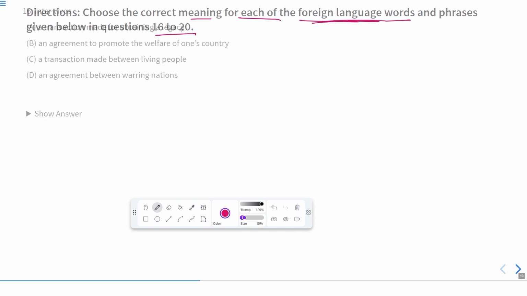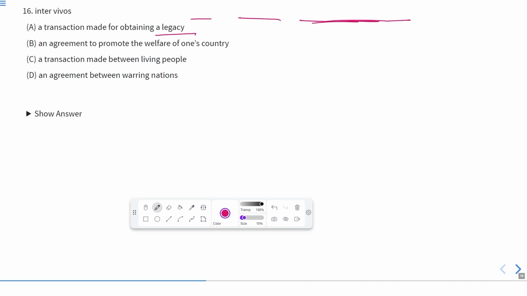Now this is question number 16, that is inter vivos. What is the meaning of inter vivos? Friends, inter vivos is a Latin phrase. It means while alive. It means an agreement which is made when the person is alive, or any decision that he has taken when he was alive.